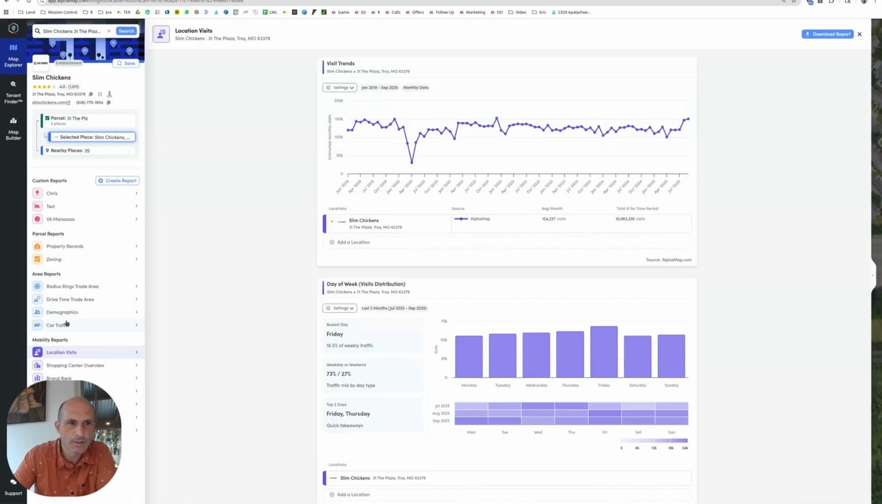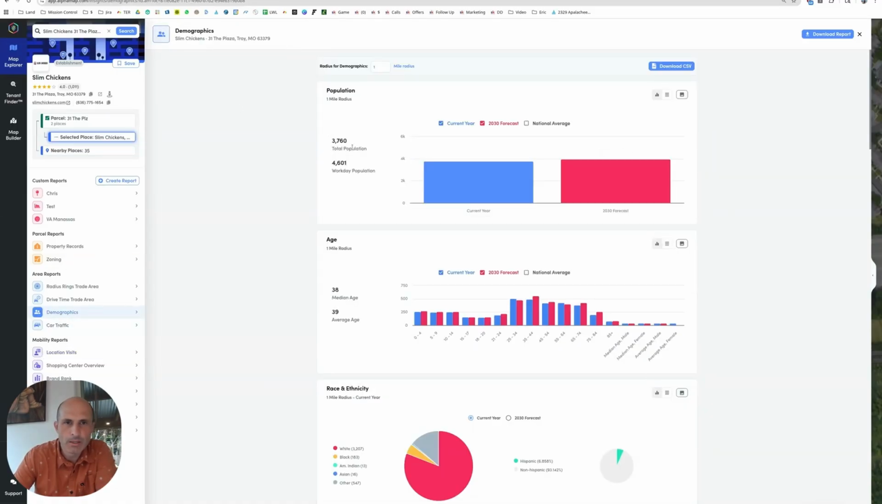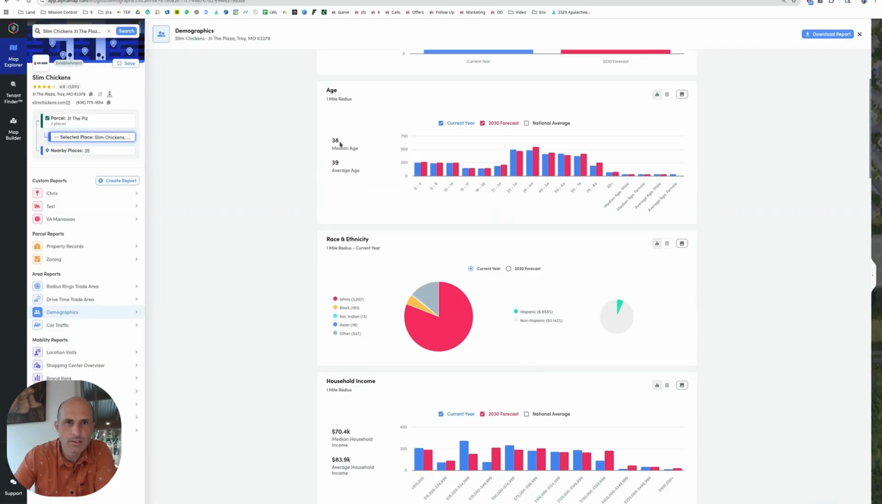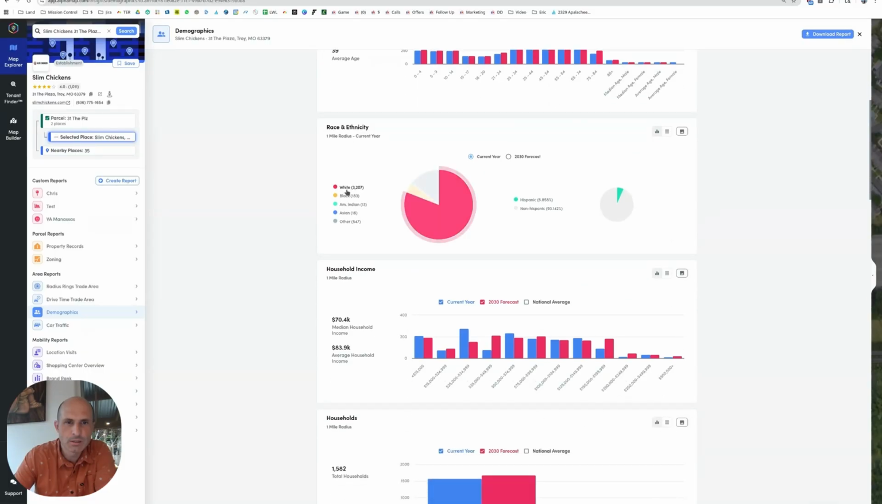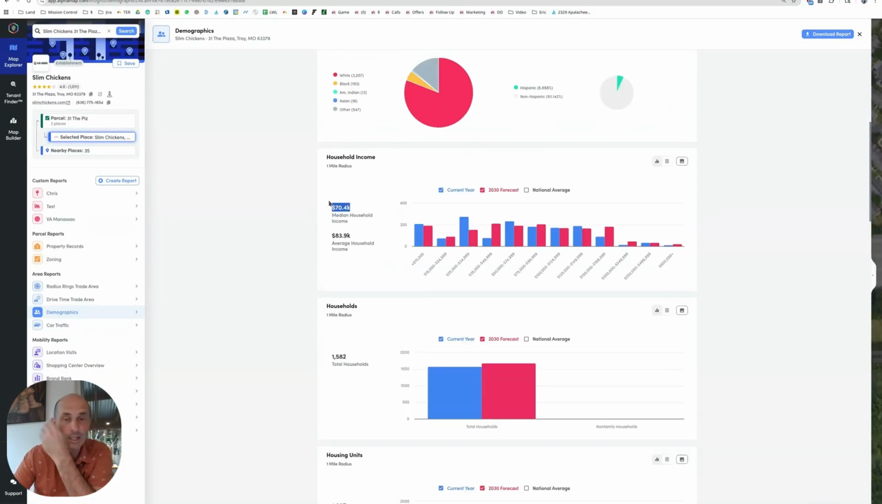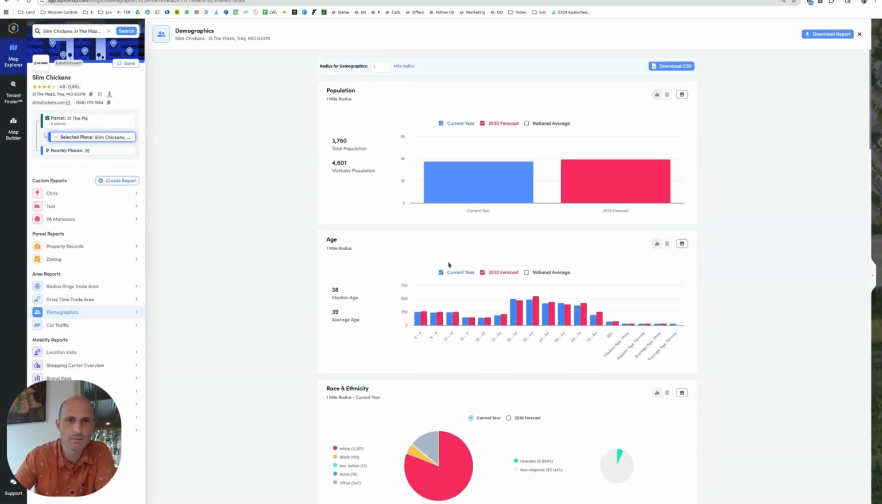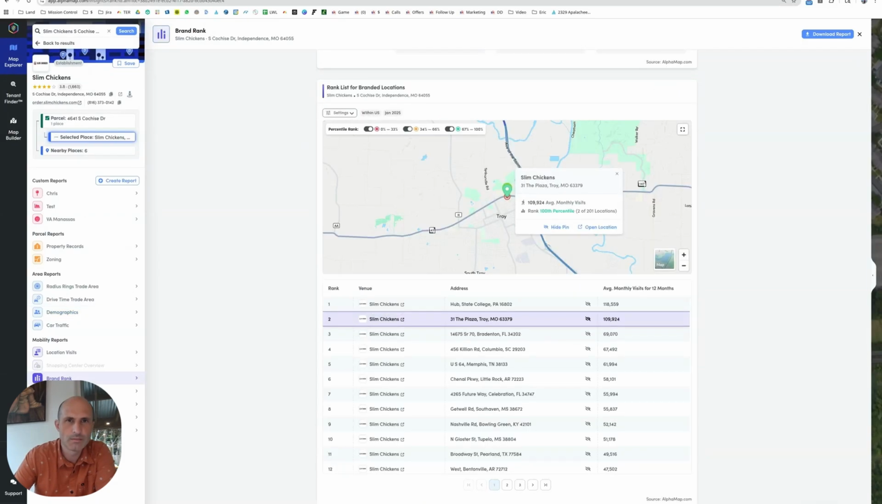Let's look at demographics. 3,000 people in a mile. There's not so many people around here. But look at the age, 38. It's a little bit young. 70,000. I've seen that on a lot of these Slim Chickens. They seem to be a little bit young. Some of them 35, 36, like the little bit younger parts of town. Some of the Florida ones in the 40s, but I think they're maybe slightly targeting a little bit younger areas.